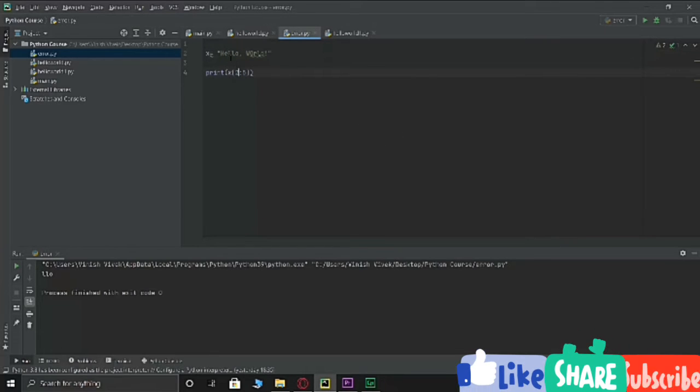So if you want everything to get printed until the 5th part from the start, you just have to leave this blank like this. That's it, and print, and there you go, it printed hello. Alright, so similarly you can do this till the end as well. So if I delete this and I say I want everything to get printed from the second to the end, so for the end I'll just leave this blank, Ctrl Shift F10, and there you go. Everything from the second position got printed till the end.